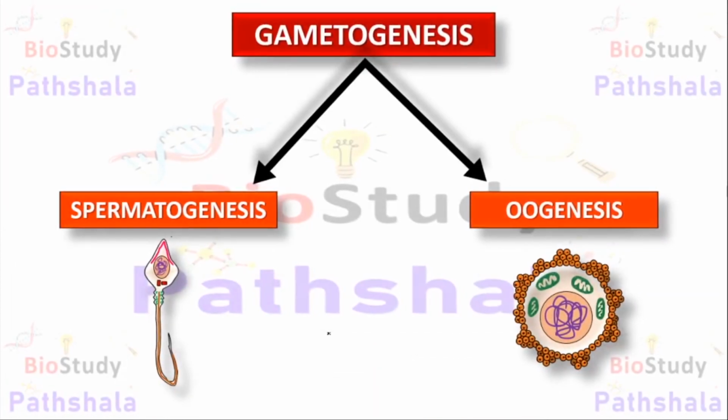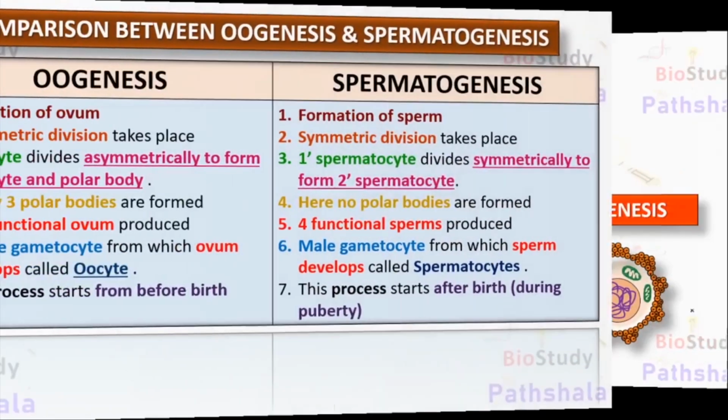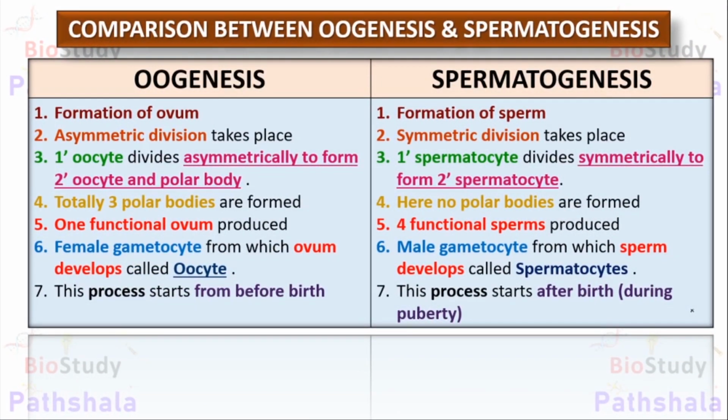So this is the summary of gametogenesis. Spermatogenesis, that means the production of the sperm, and oogenesis, that means production of ovum. So I hope till now it is helpful for you. Let's see what we can learn in our next slide. It states the comparison between the oogenesis and the spermatogenesis procedure. It's just a quick revision of oogenesis and spermatogenesis.